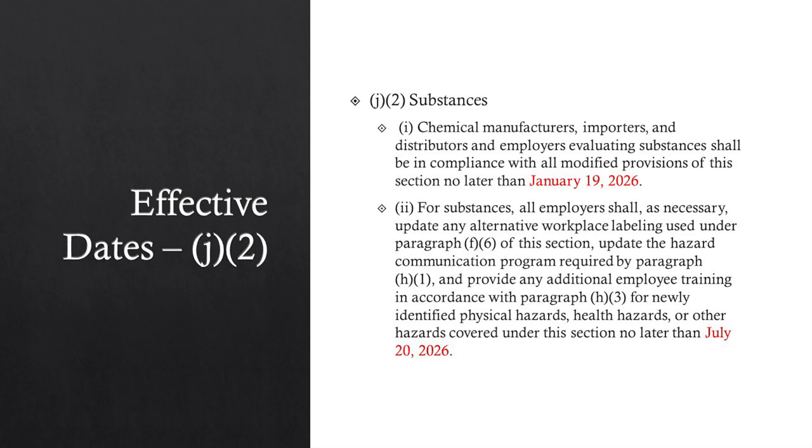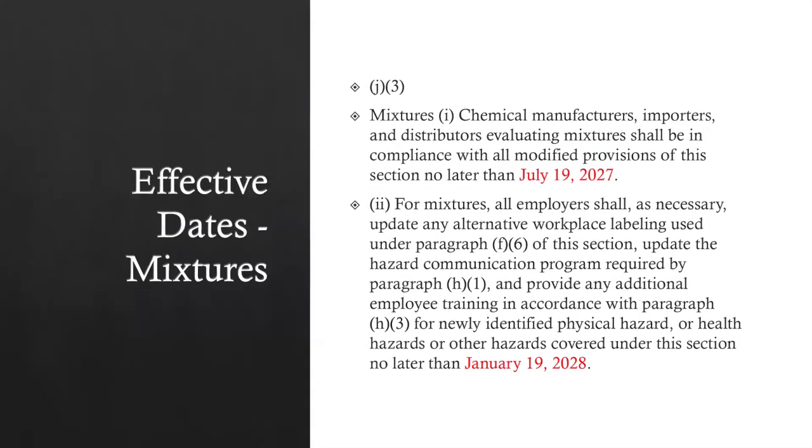To allow all employers to come into compliance with these changes, OSHA has added new effective dates for the standard. All manufacturers, importers, and distributors evaluating substances shall be in compliance with all modified provisions of this section no later than January 19th, 2026. And any alternative workplace labeling systems that are employed must be updated no later than July 20th, 2026. And OSHA has added a little extra time for those who are evaluating and classifying mixtures of substances. Those dates are July 19th, 2027 for those that are classifying these substances, and January 19th, 2028 for all updated alternative workplace labeling.